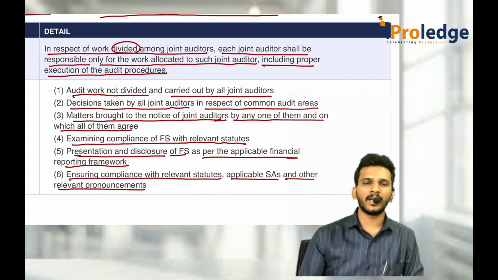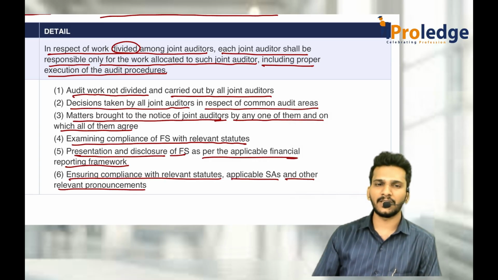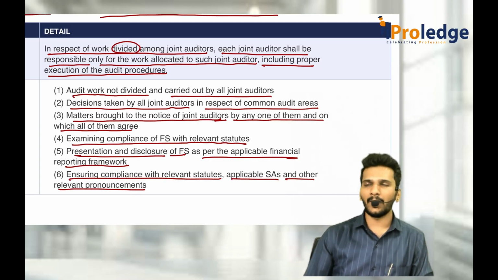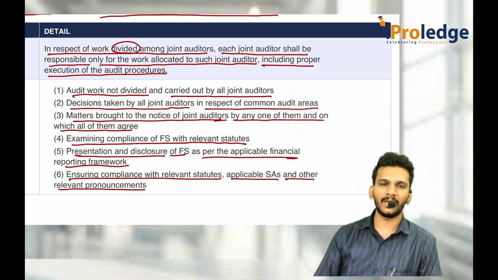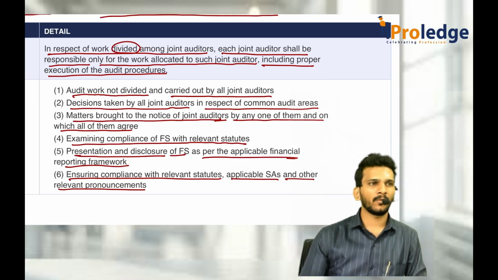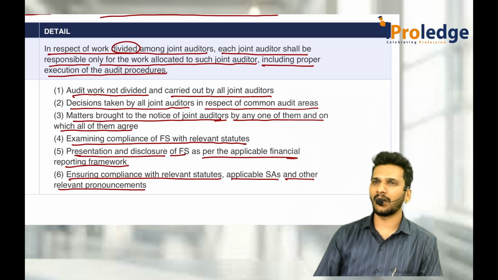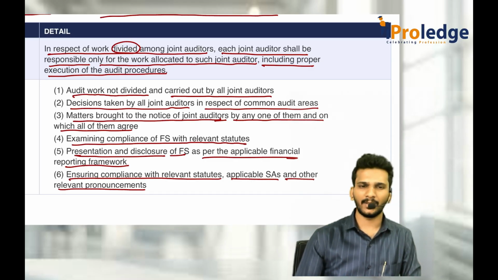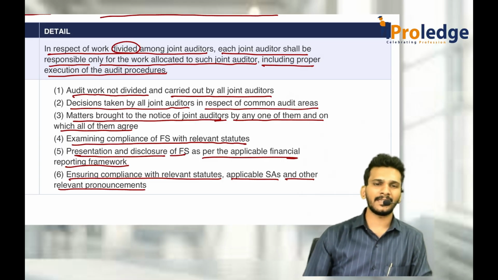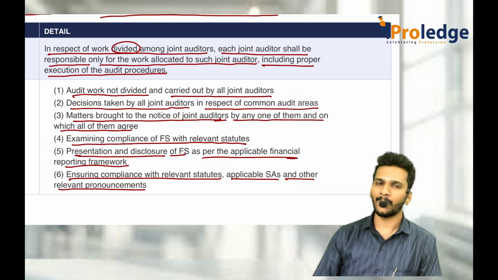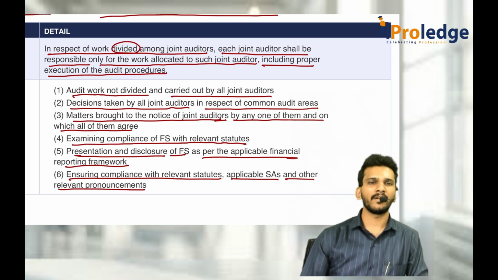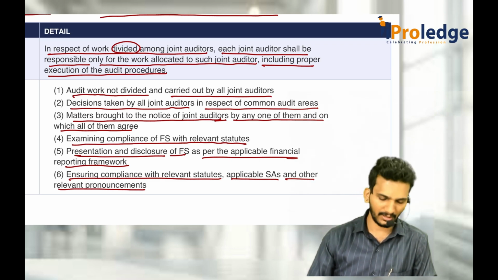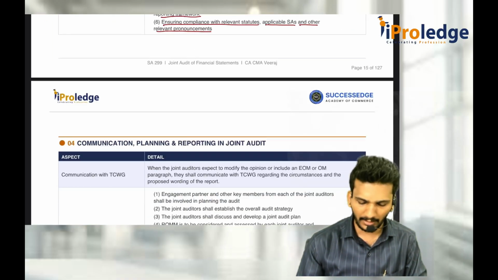One is audit work that is not divided, where work is done by everybody. Decisions taken by all the joint auditors, or matters brought to the notice of all the auditors and decision taken by everybody. And with respect to whether compliance of the financial statements is there or not, with respect to Schedule 3 and accounting standards, everybody is responsible. Presentation and disclosure as per AFRF, that is also everybody's responsibility. And lastly, compliance with relevant statutes etc. has to be checked. 5 marks question, important.